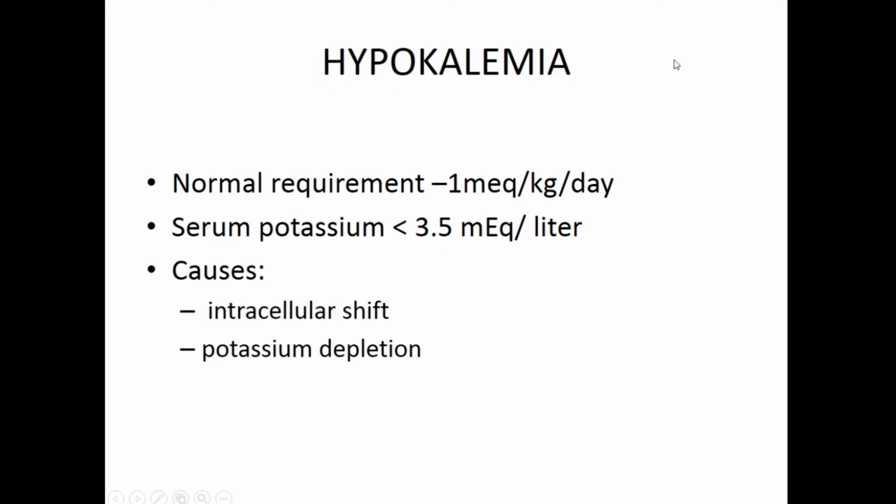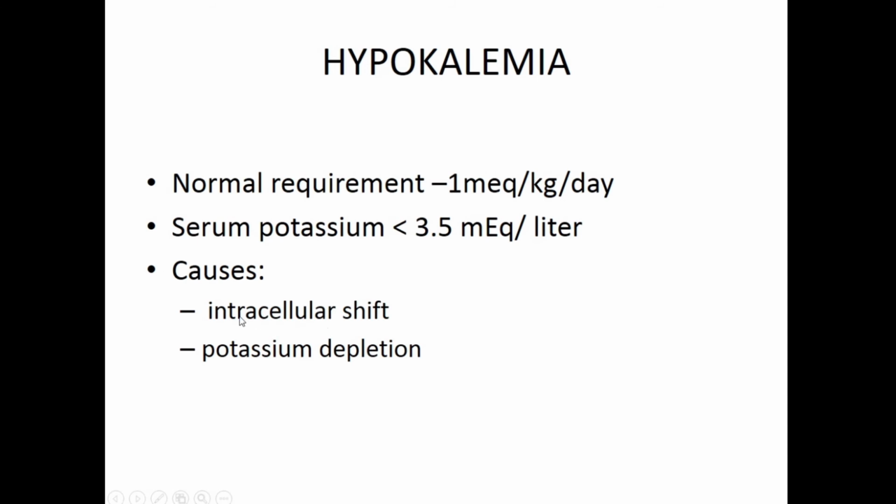All right. So what is the most common cause of hypokalemia? The most common cause is intracellular shift or potassium depletion. Potassium, we know, is already an intracellular cation, that's why the levels are so low compared to sodium, because sodium is extracellular and levels are high. Potassium being intracellular, we cannot measure what is inside the cells, we measure only the serum concentration. So serum levels are normally 3.5 to 5.5, but if there is an abnormality, there is a further shift. Whatever is the extracellular component goes further inside the cell, that is intracellular shift and potassium depletion.